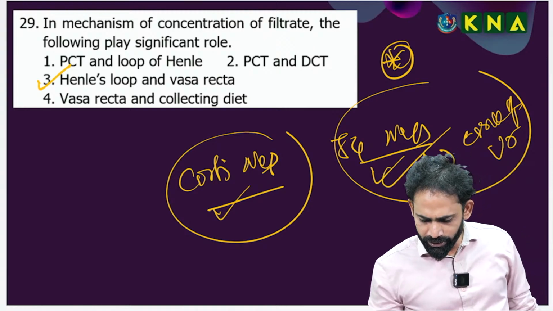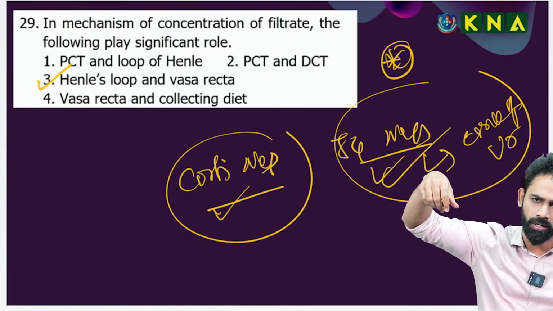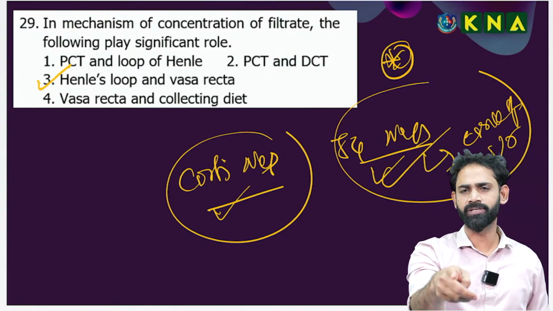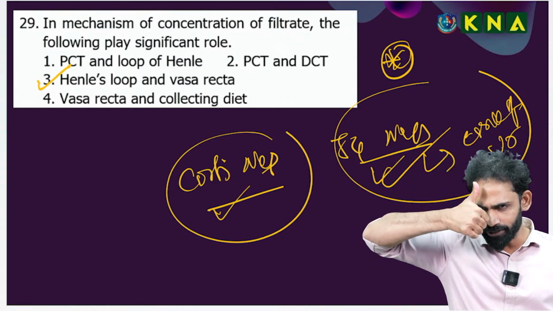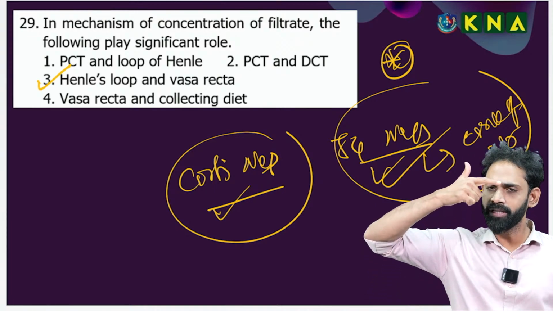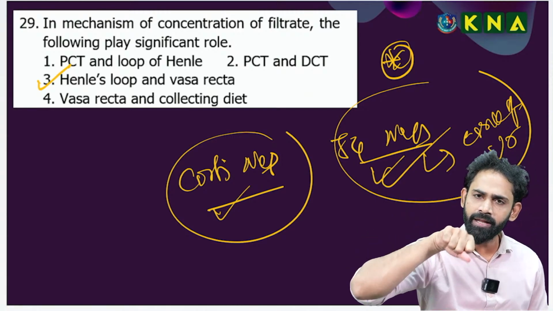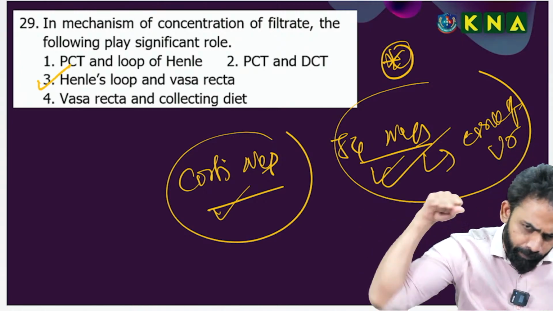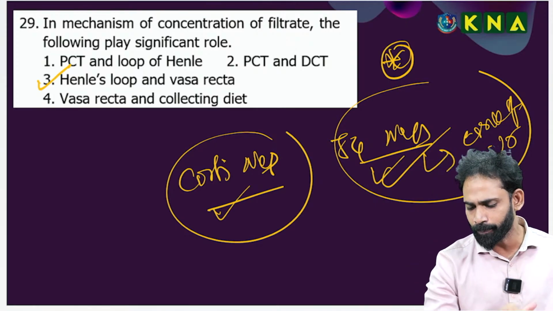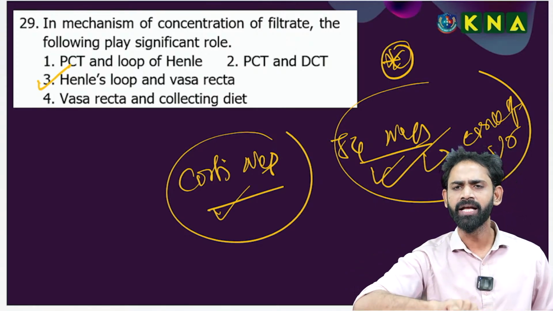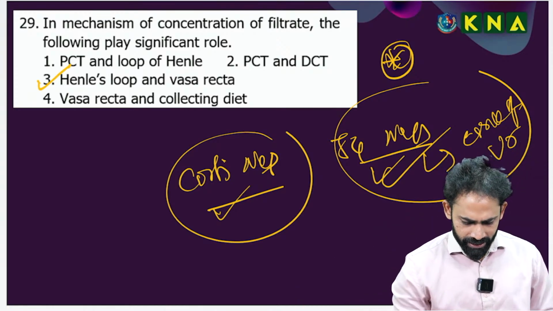The confirmed answer is juxtamedullary nephrons, because in juxtamedullary nephrons, Henle's loop is long and enters into the deep layers, the medulla, and it is a well developed Henle's loop. That is why I said Henle's loop is long, along with the vasa recta also developed. That is why JG nephrons, juxtamedullary nephrons, play a very important role in the concentration of urine. Henle's loop and vasa recta play an important role in the mechanism of concentration of the filtrate and are very important in the counter current mechanism.